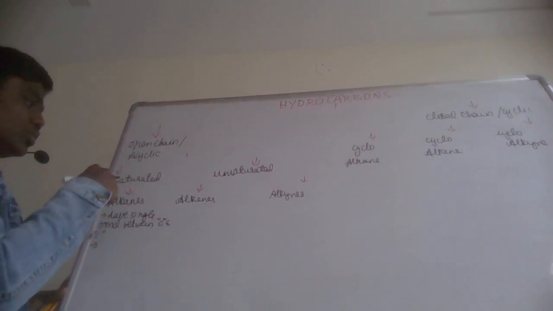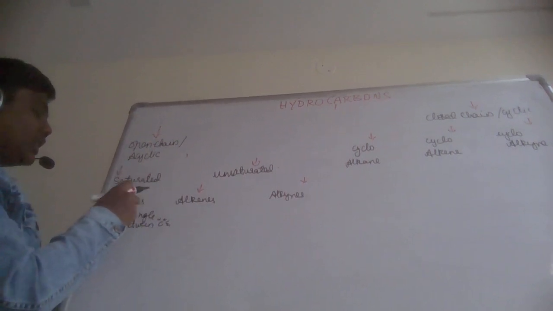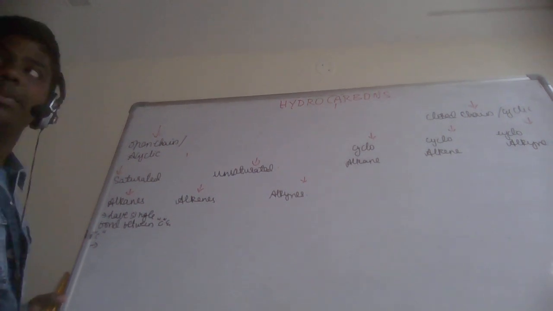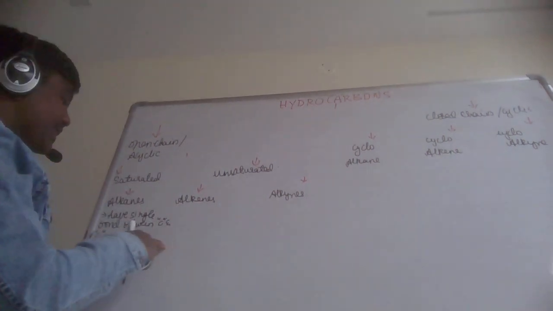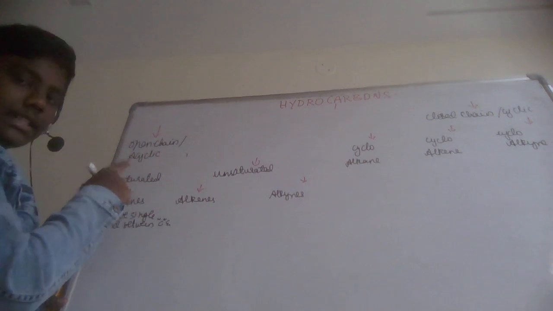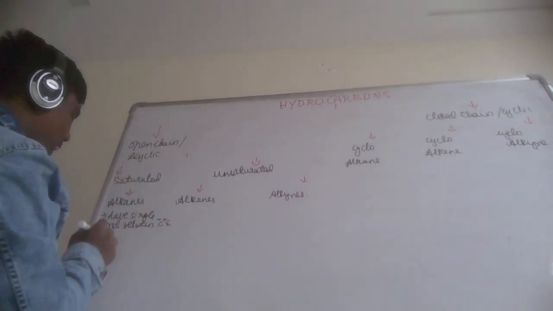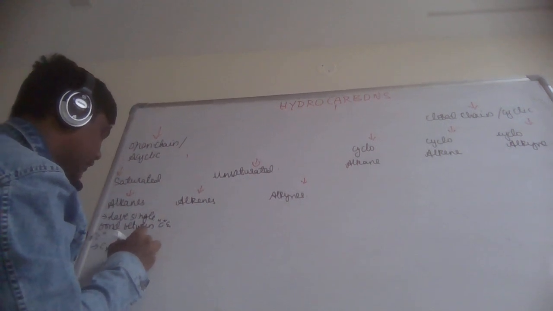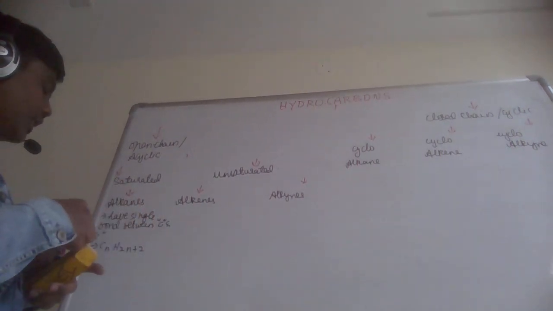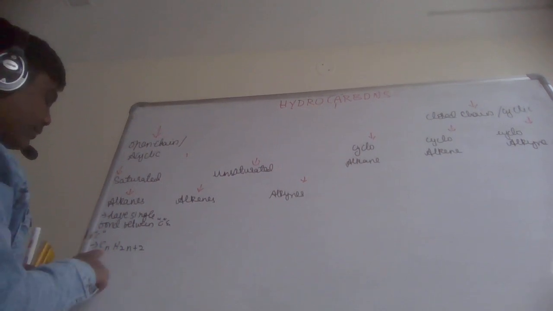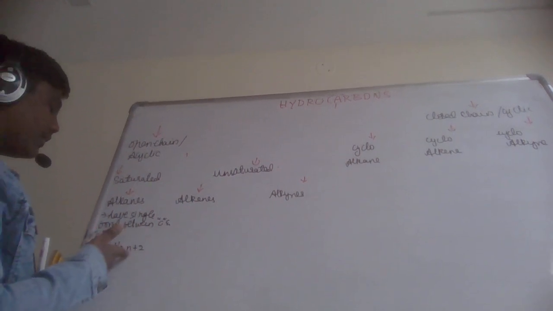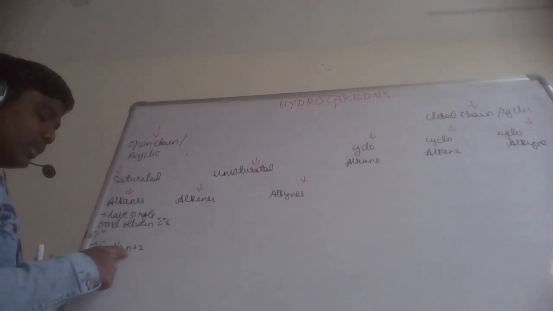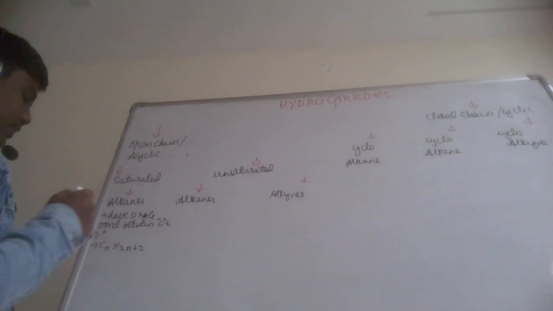Now to know whether it is an alkane, alkene or alkyne, we use the general formula. Given the number of carbon atoms, to find out the number of hydrogen atoms, we use the general formula CnH2n+2.